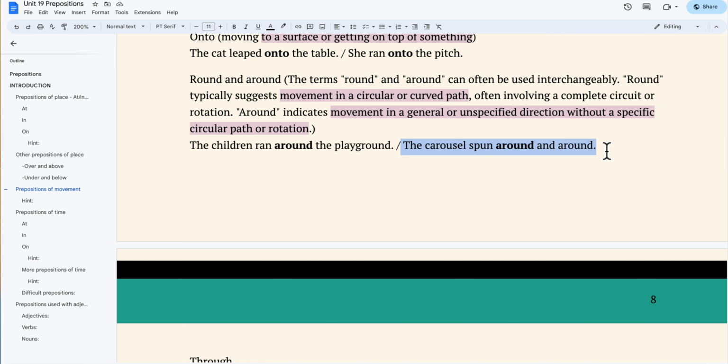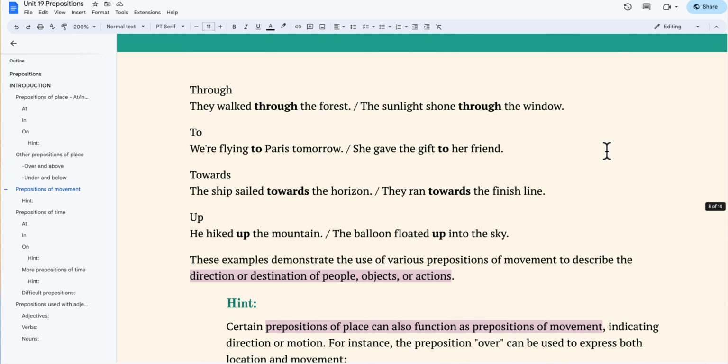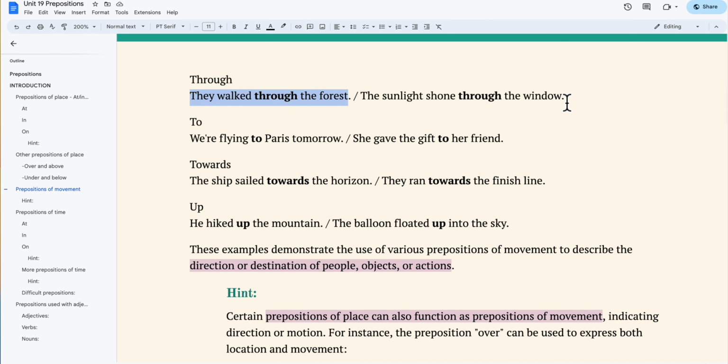In this context, around and around emphasizes the continuous circular motion of the carousel. Through, to move from one side or area to another, often by passing or traveling through. For example, they walked through the forest, or the sunlight shone through the window.